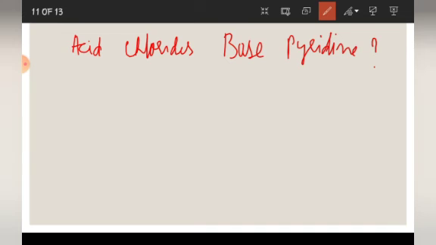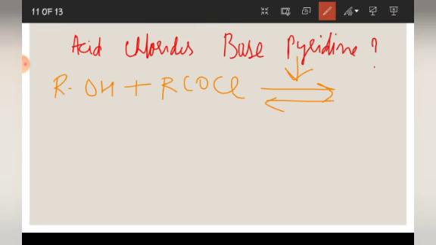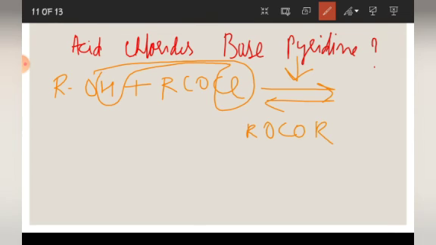See, I will tell you. Let me write down the reaction first. Suppose it is ROH plus RCOCl. This is a reversible reaction, and it takes place in the presence of pyridine. This is a reasoning question you need to remember. What will happen? Cl will be removed as HCl and the product formed will be ROCOR, this is ester, plus HCl.